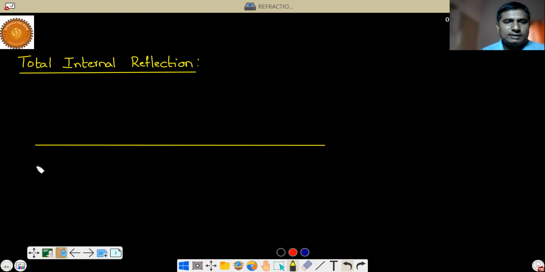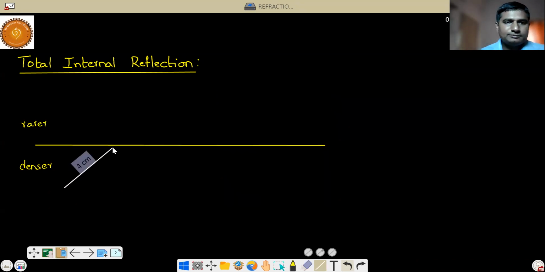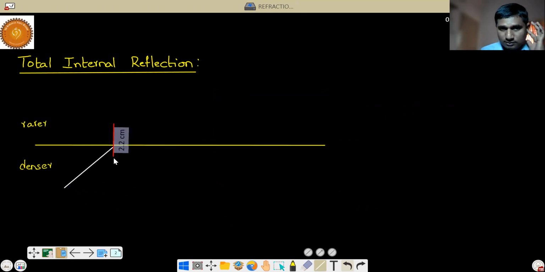Suppose we take a situation where a ray is going from denser to rarer, like water to air, for example. This is the incident ray and this is the normal. Here the ray will undergo refraction.